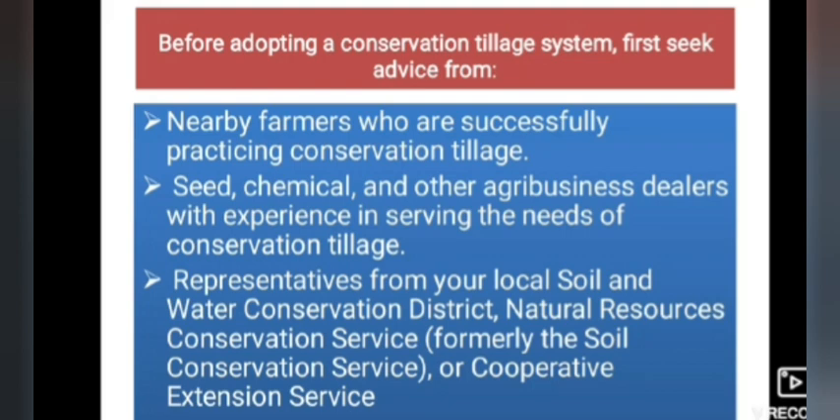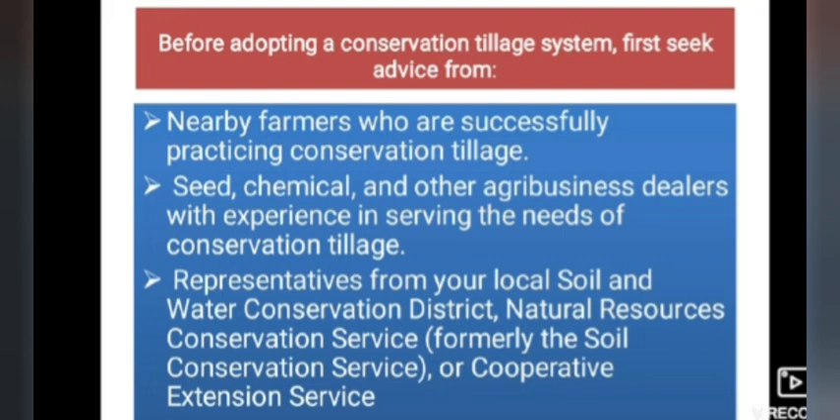Yes or no? Because we have to take the suggestions: which farmers have already followed this conservation tillage system, whether it has been useful or not, how it has been helpful or beneficial to their farms, and how it is going to be beneficial for your farmers, and in which way, if you are going to adopt the conservation tillage system.